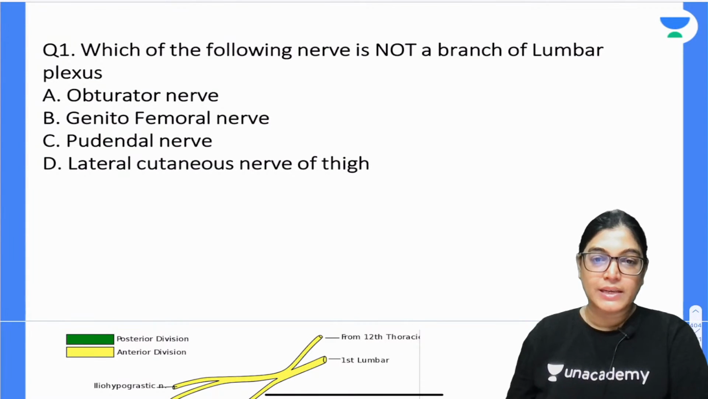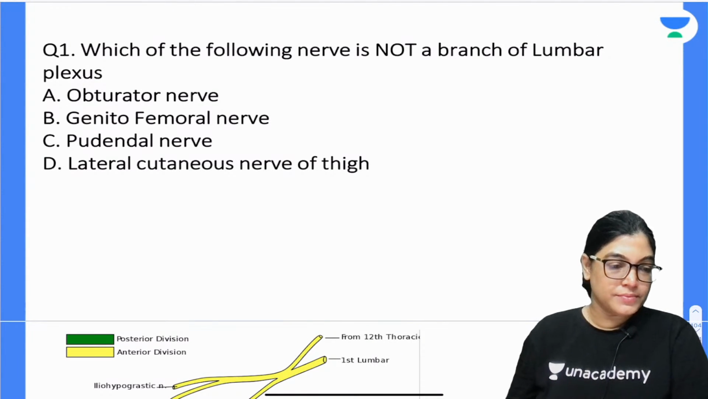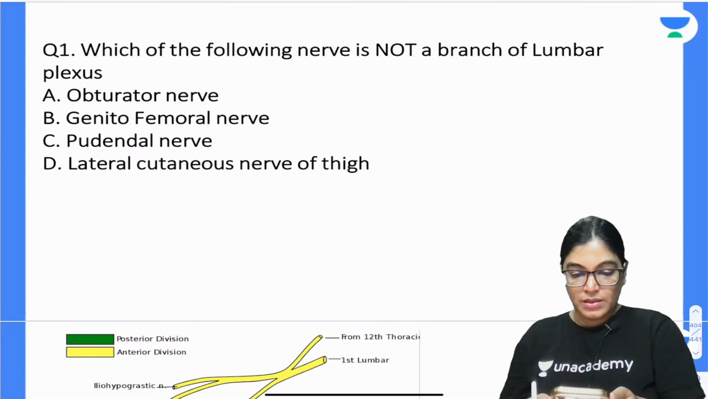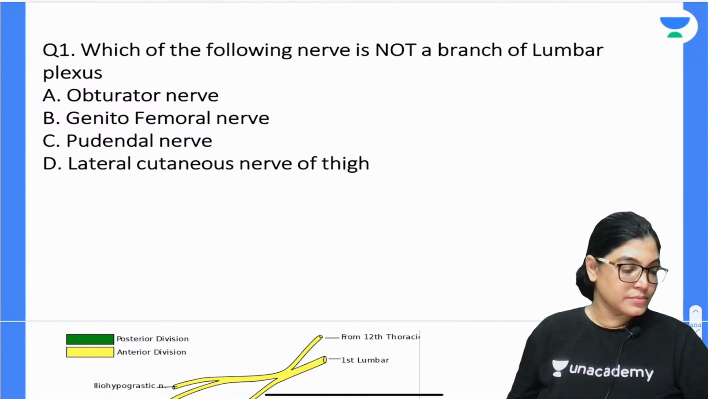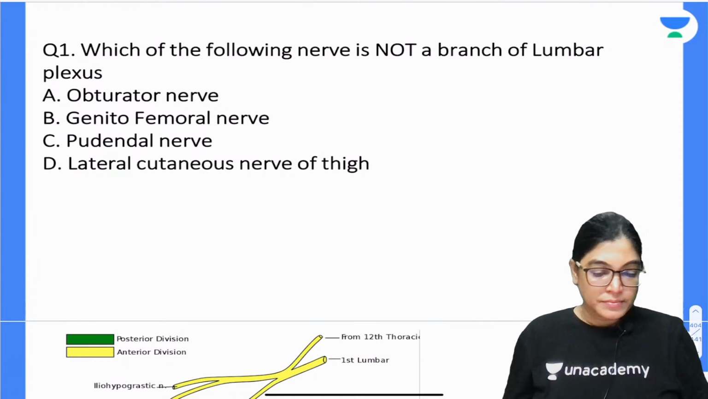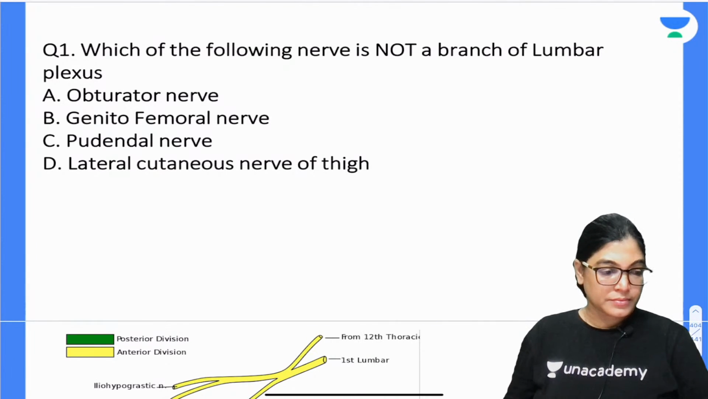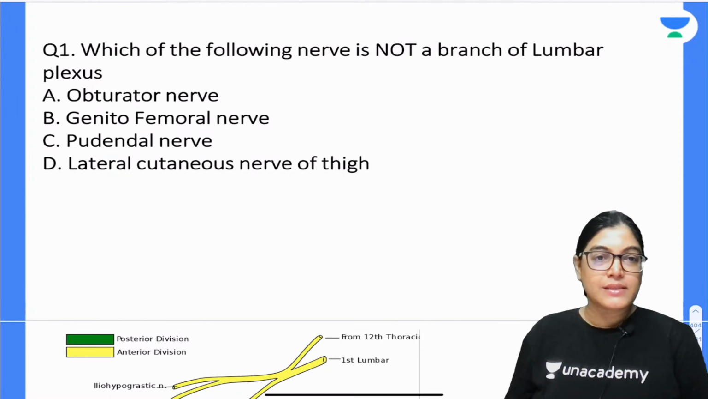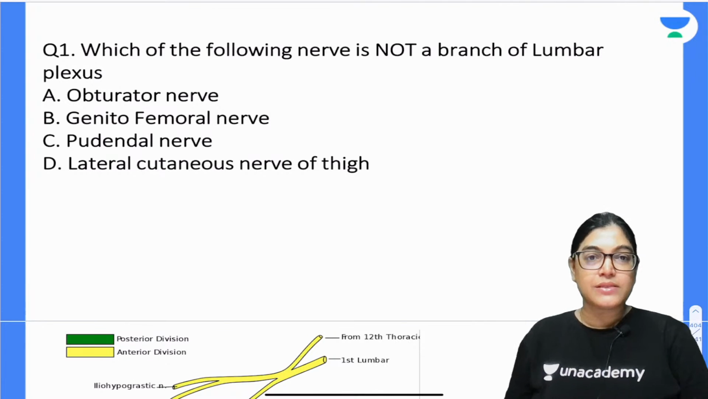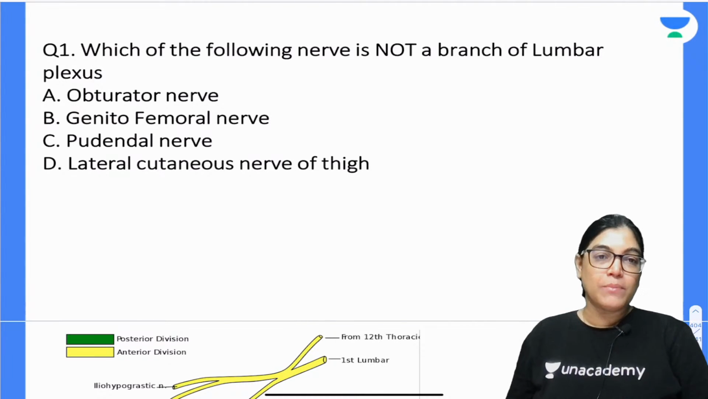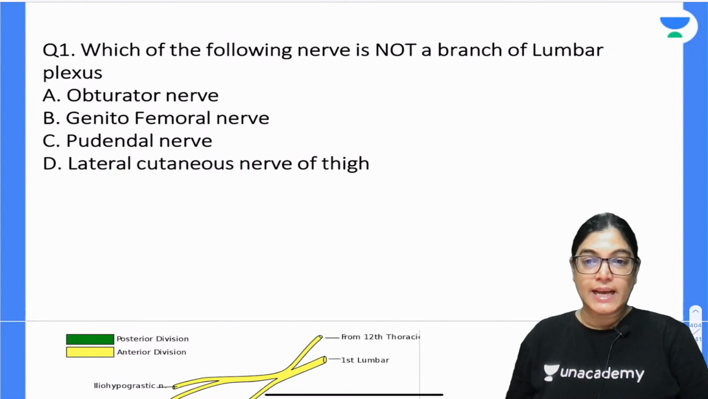Question number 1, mark the correct answer. According to you, which is the best answer? I will wait for 30 seconds and then mark the answers. Whichever you feel is correct, give the answer. Not a branch of lumbar plexus. We have got 4 options.